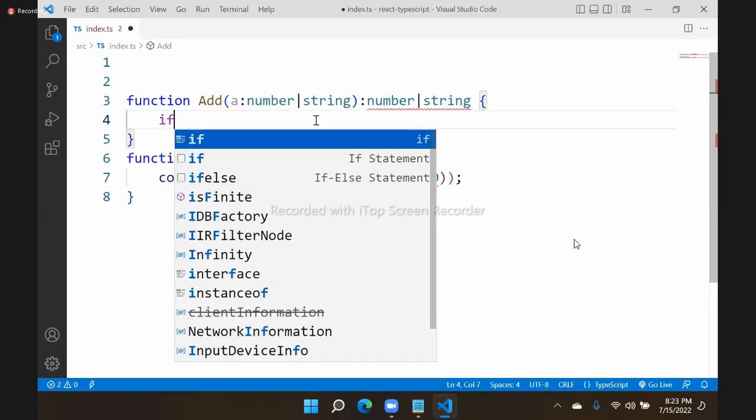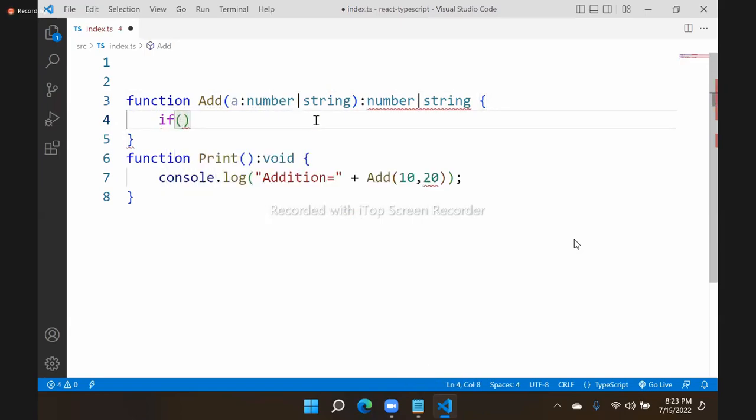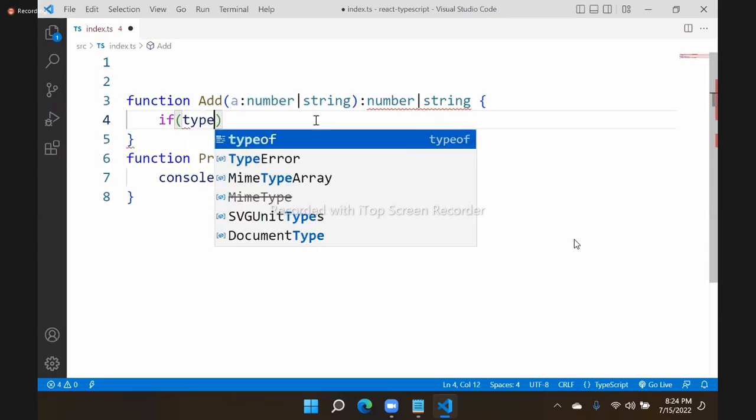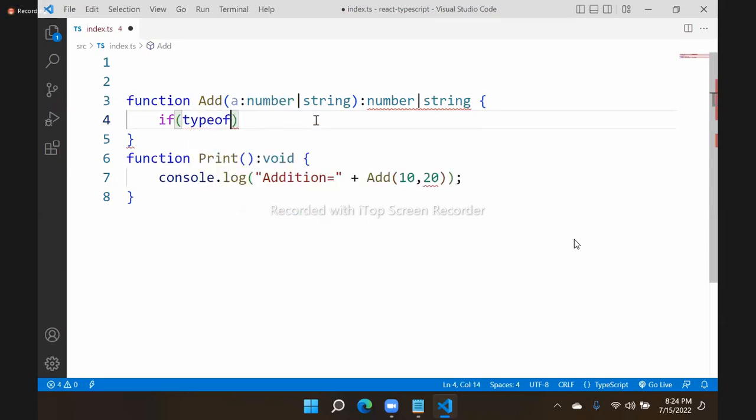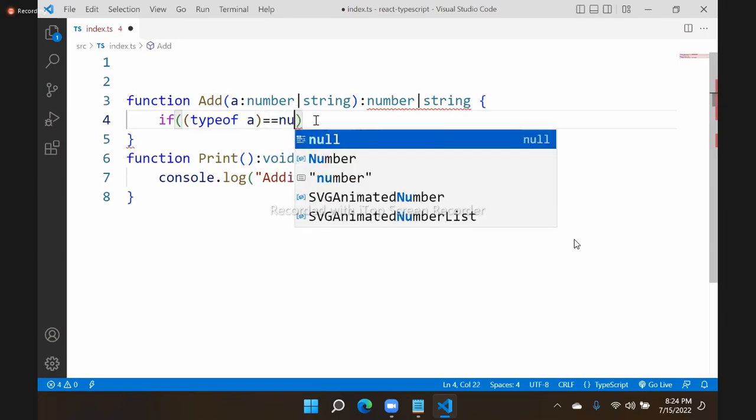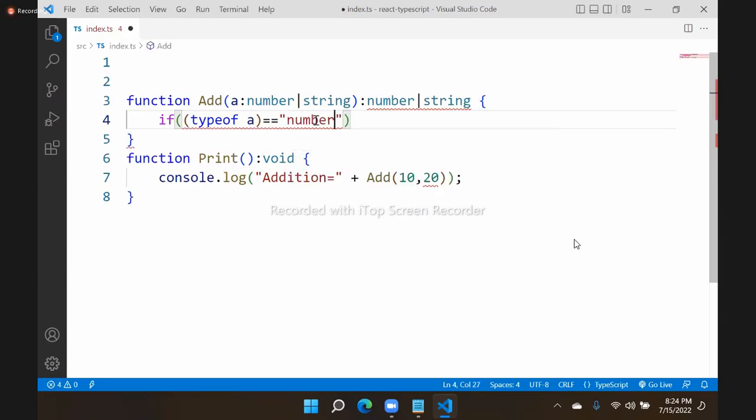We can use the typeof operator, typeof a. So typeof a is equal to what type? So it is a number type.